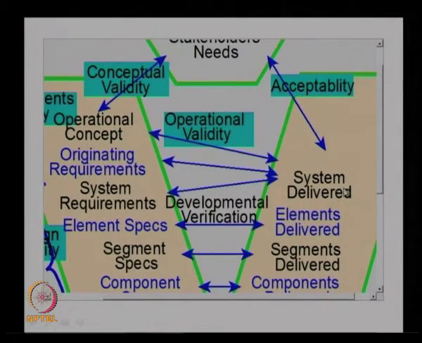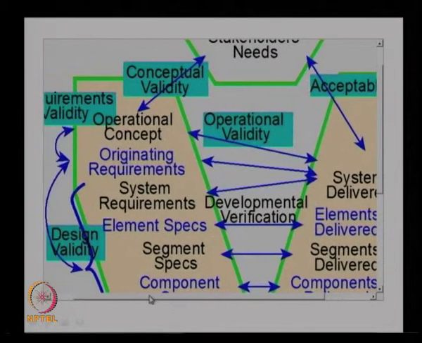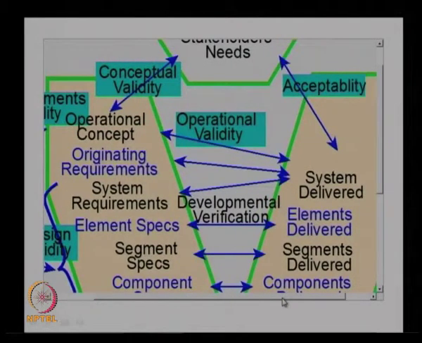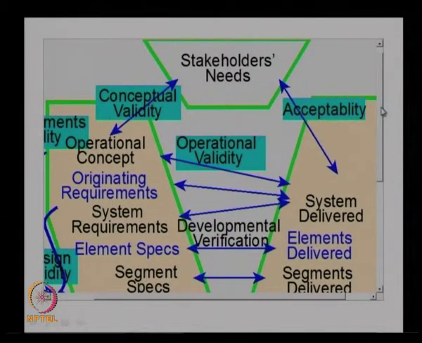If this is validated, we can ensure that the operational concept we wanted to develop is actually developed in the original system, and that ensures the operational validity of the system. So, these four validation processes, the conceptual validation, the requirements validation, design validation, and operation validation, ensure the validation process of the system. That is the first one in qualification.